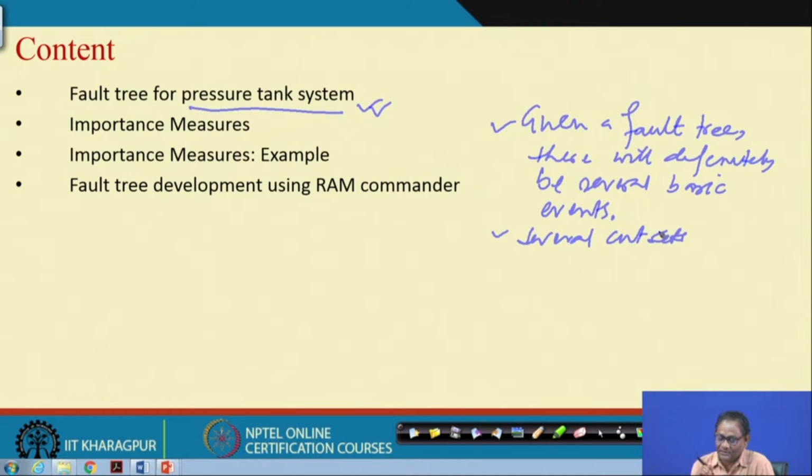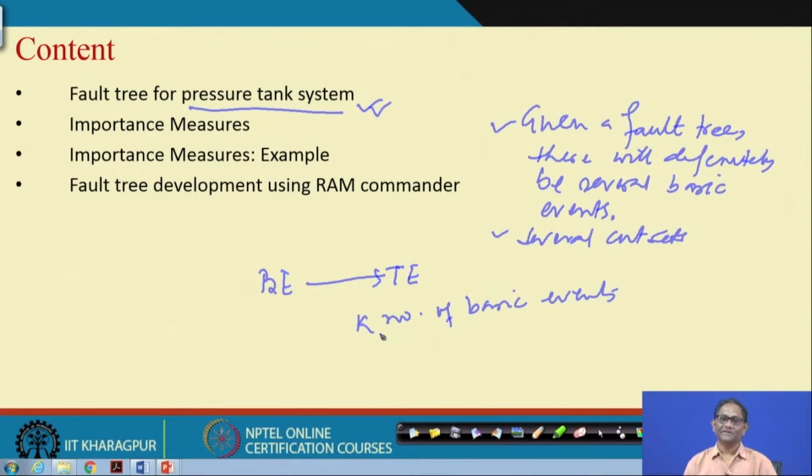Now, let us know that the contribution of basic events to the top event means, if there are suppose k number of basic events, you may be interested to know which of these basic events is having the maximum contribution in realizing the top event, or which of the cut sets is having the maximum contribution in realizing the top event. So, this is basically about importance.